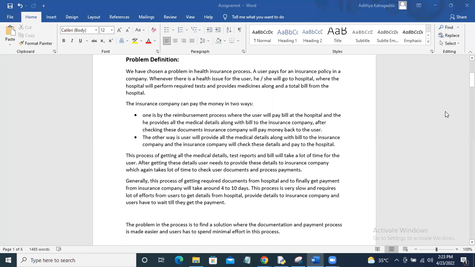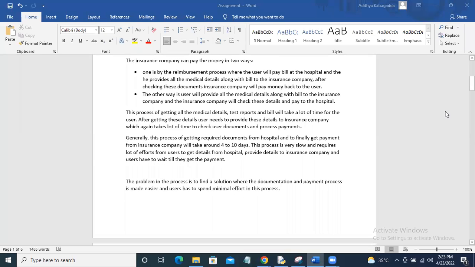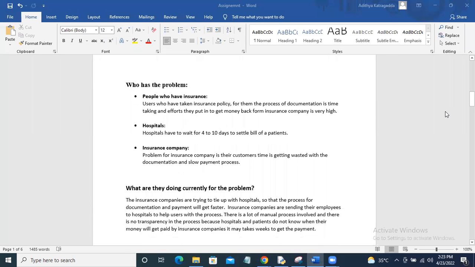In this process, the main problem is that it takes a lot of time in the initialization of the process and the document verification, because a lot of manual process is involved. Those impacted are mainly people who have insurance and are trying to use their policy for treatment, because they need to take all the documentation to the hospital, then take the documentation from the hospital to the insurance company. So it's a lot on their head.